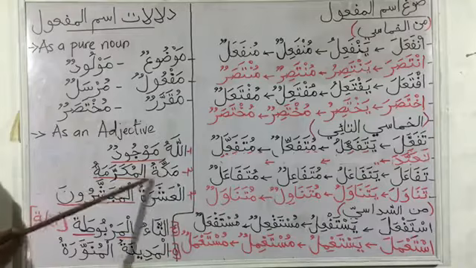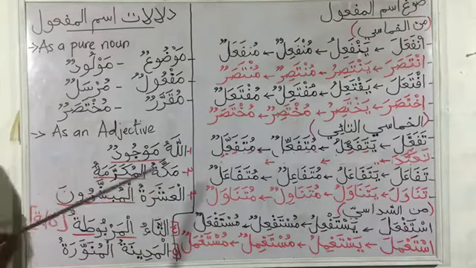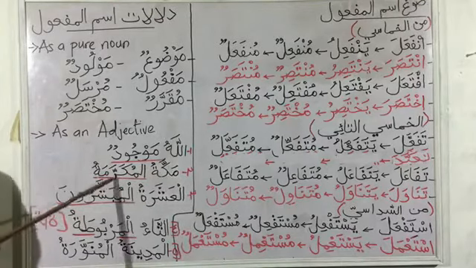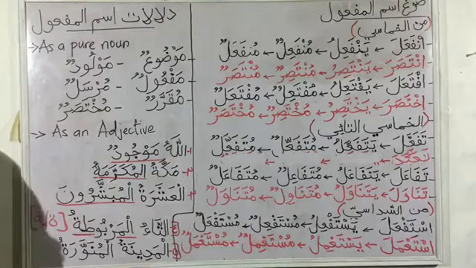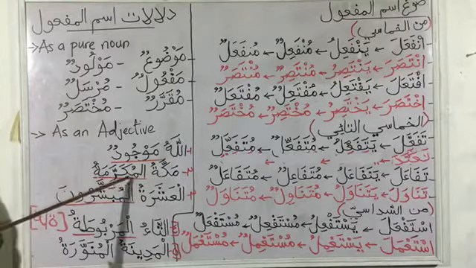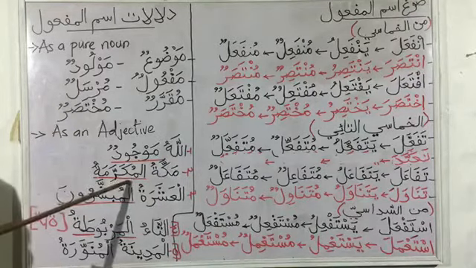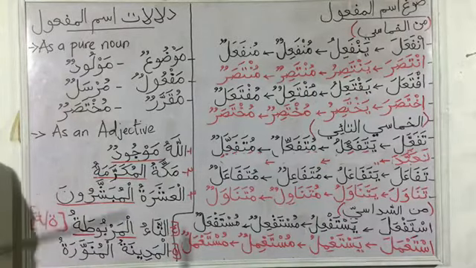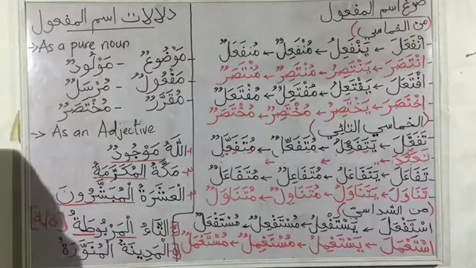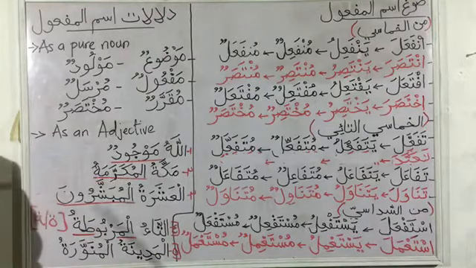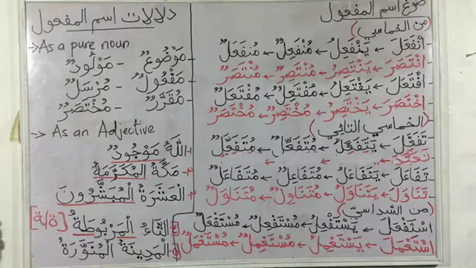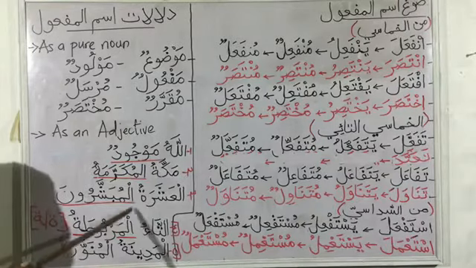So we have Makkatu al-Mukarramatu. Makkah, the city of Makkah that we know, al-Mukarramatu, the honored Makkah. So mukarrama here is from karrama, which means to honor. Then, which means he honored. Then we have mukarramun, which is the ism of karrama, which means the entity that is being honored. So we must have heard Yoruba people, if you are familiar with Yoruba, they say o karrama, which means what? To honor. He honored.